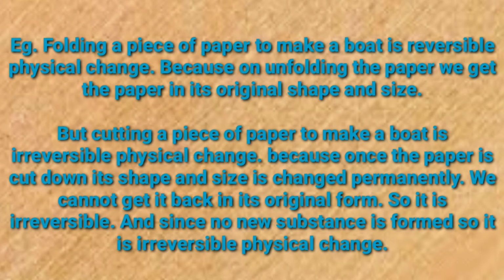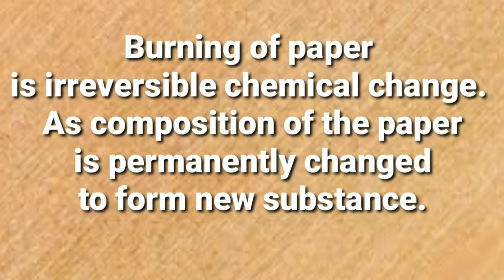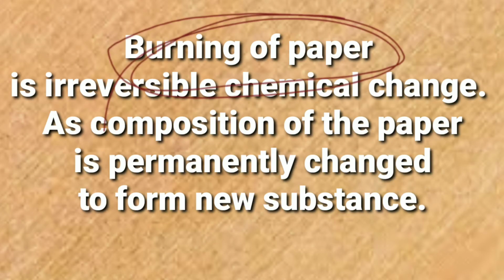And suppose we are burning the paper, so on burning the paper what happens? It is irreversible chemical change, because since the paper is burned out, we cannot obtain the fresh paper by reversing the situation. We cannot reverse the situation, understood?